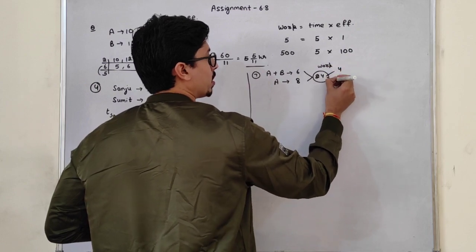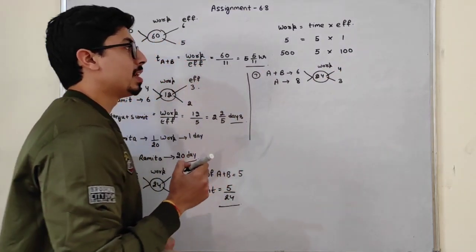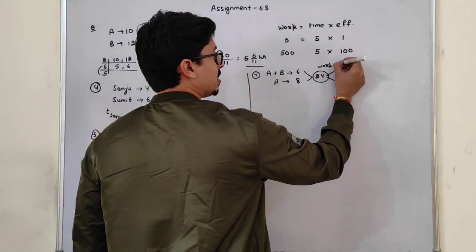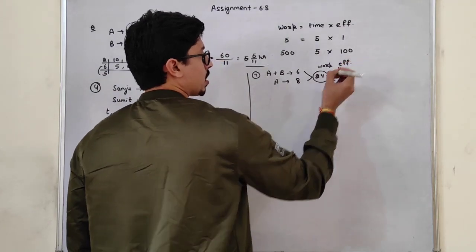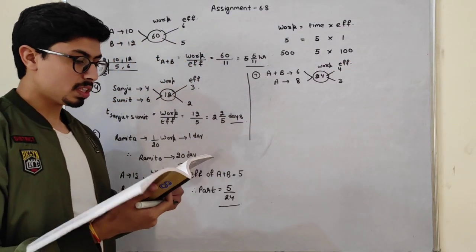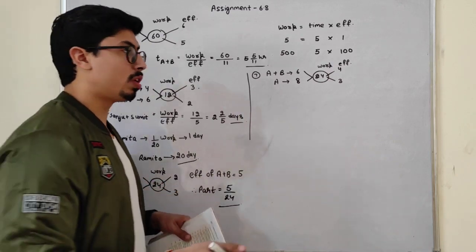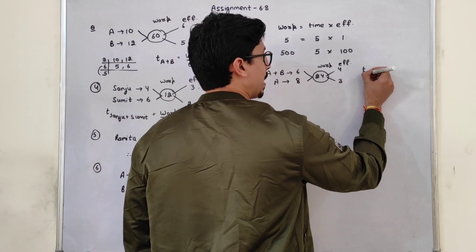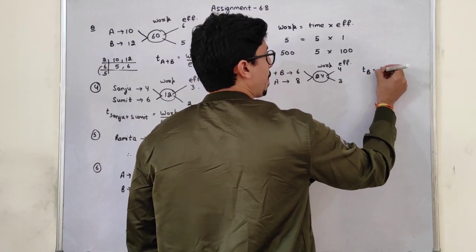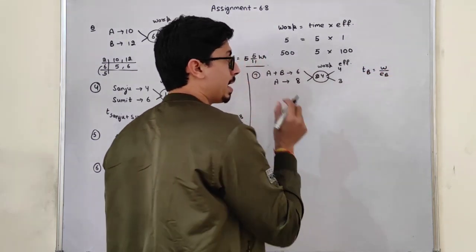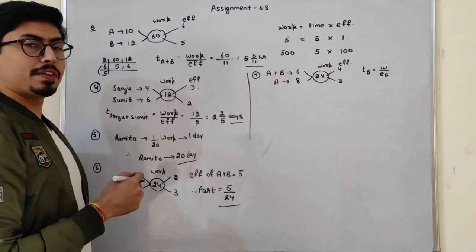So 6 and 4 are the efficiencies, students. Now, see what we have to do. In how many days can B alone do the work? So I have to find out the time taken by B. The time formula will be work upon efficiency of B.